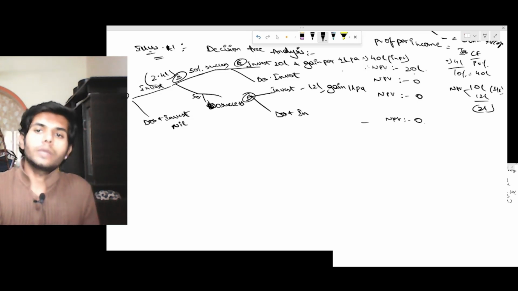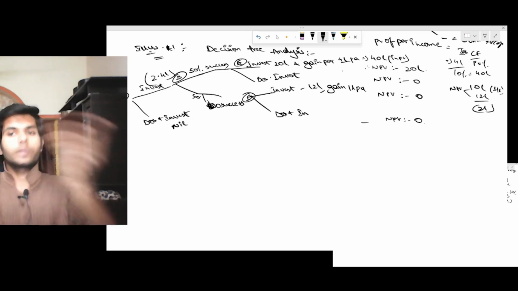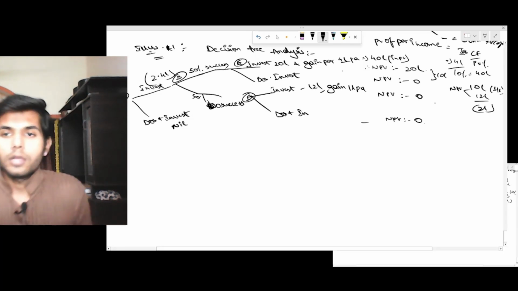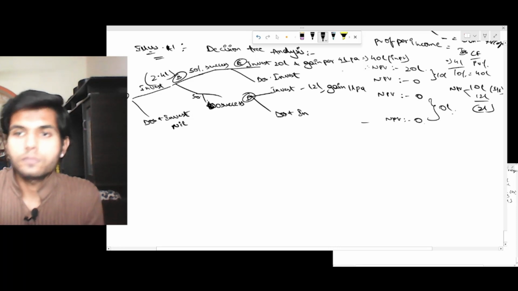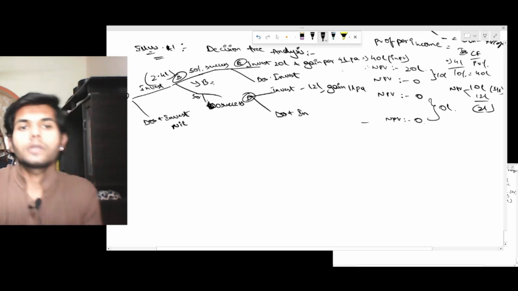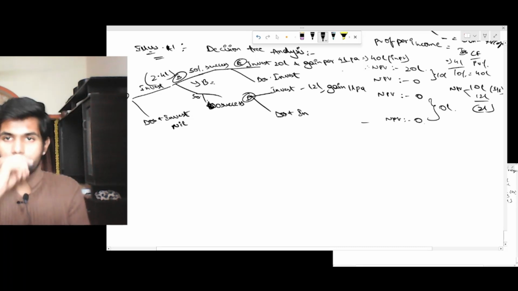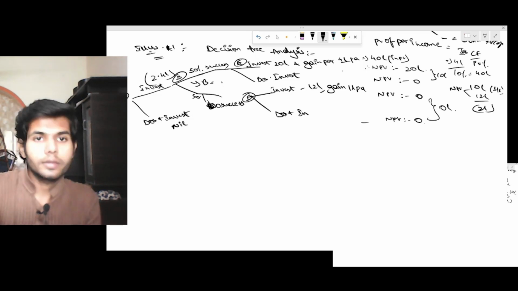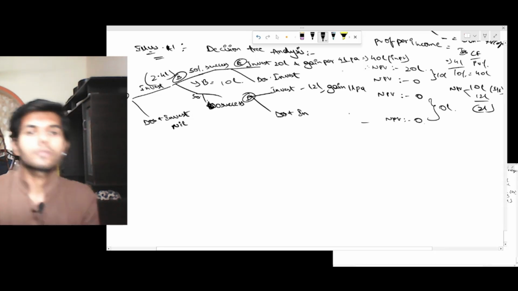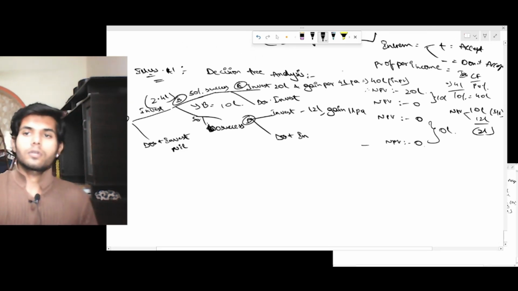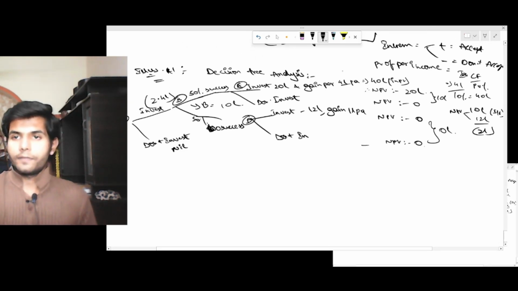So the expected NPV here is 10 lakh. Again here 0. So NPV at B is 10 lakh. In fact, I've written it much better for you.